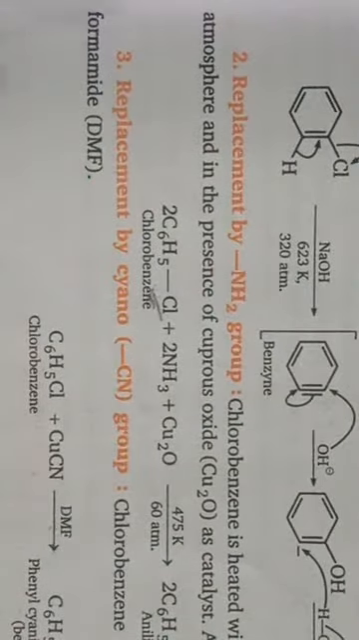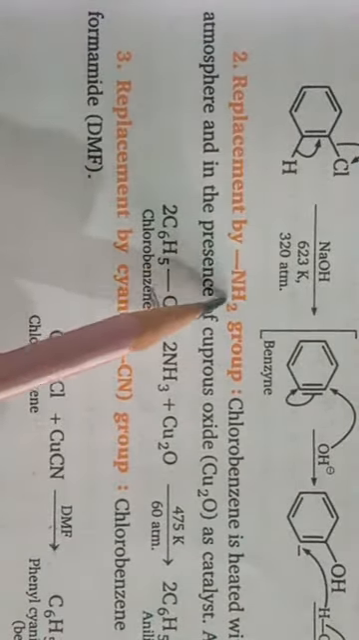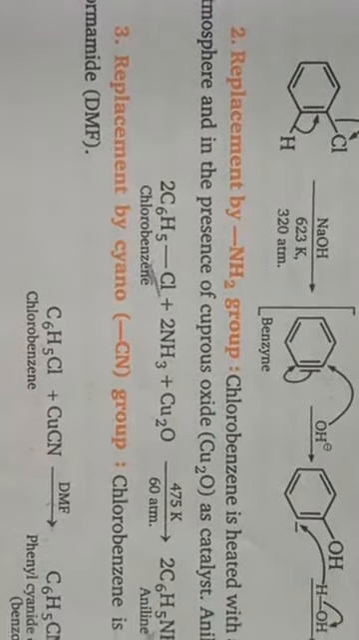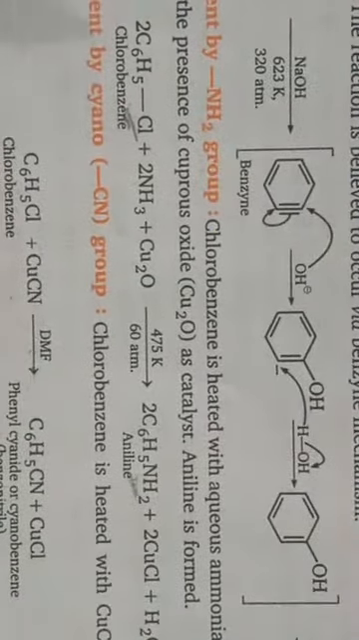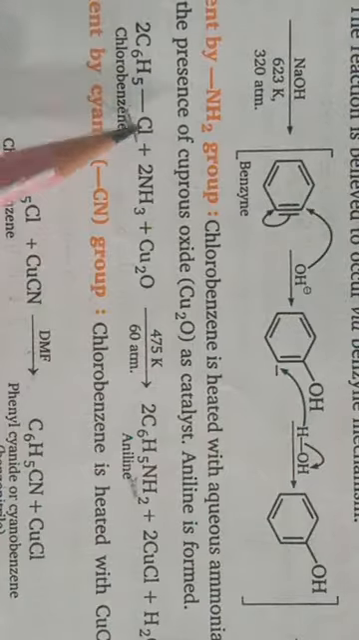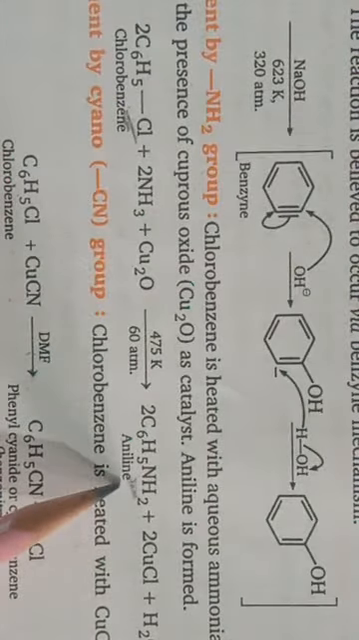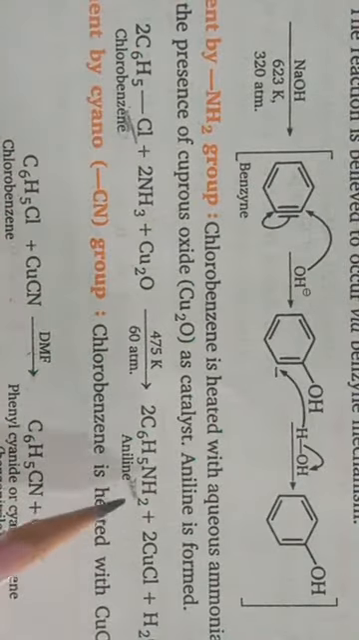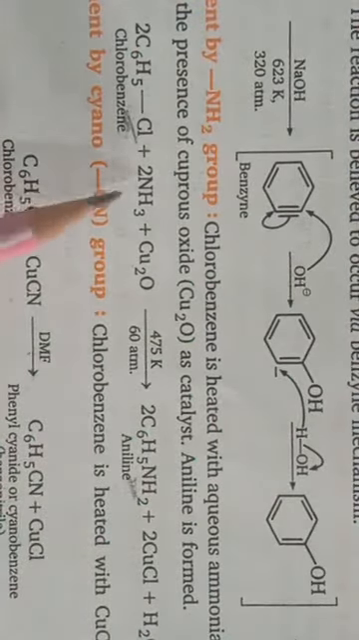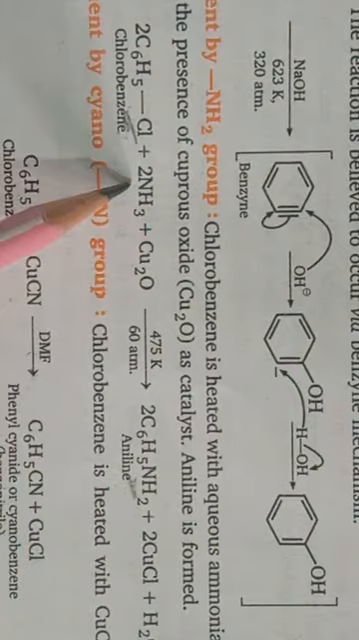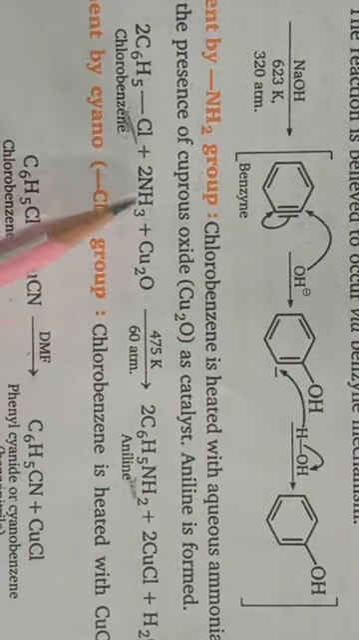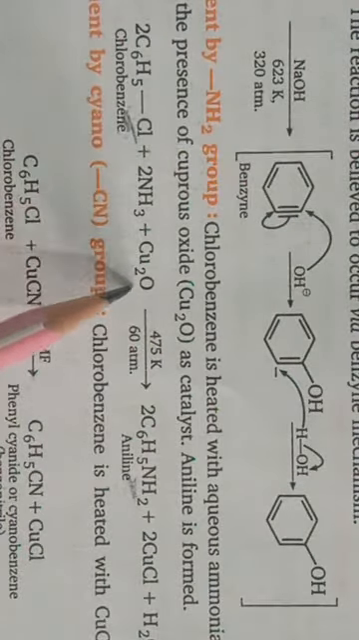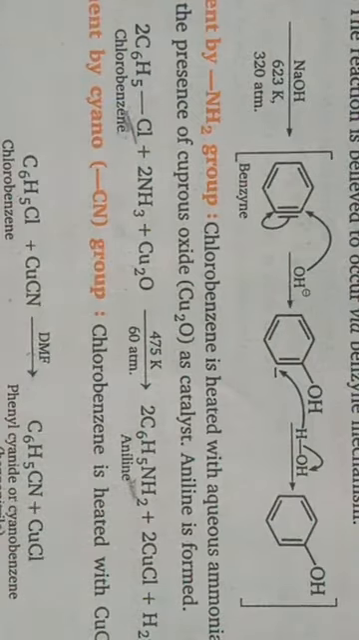Next reaction is replacement by amino group. In such conversion, haloarenes are converted into aniline. The halogen atom gets displaced by the NH2 group. So when haloarenes react with aqueous ammonia and cuprous oxide, then aniline is formed.